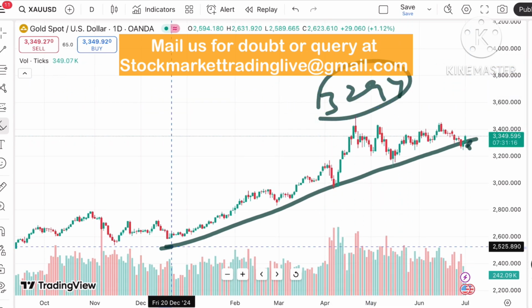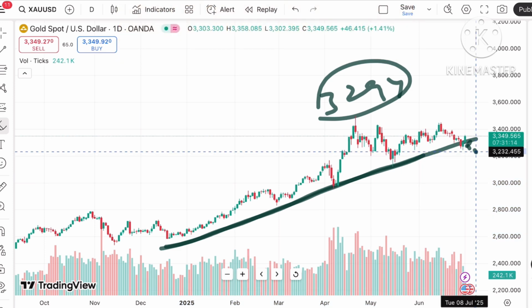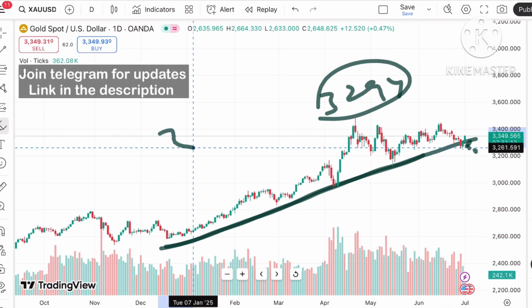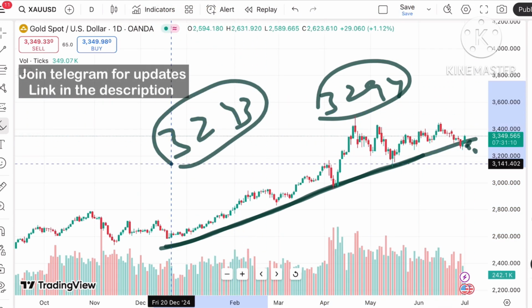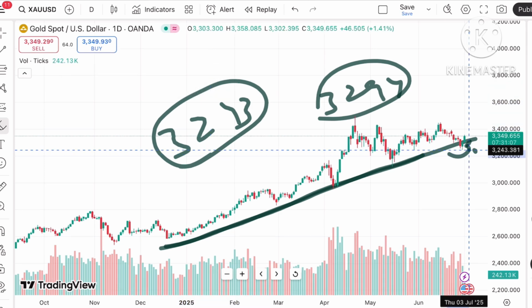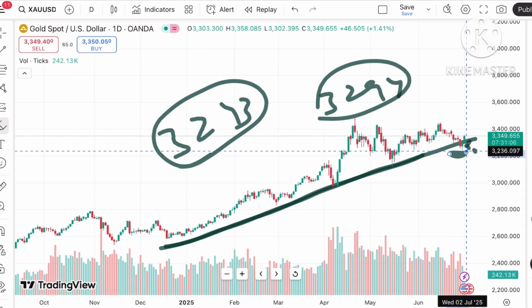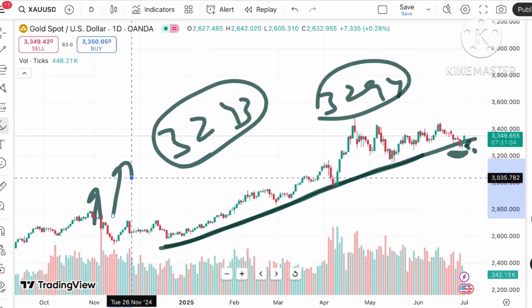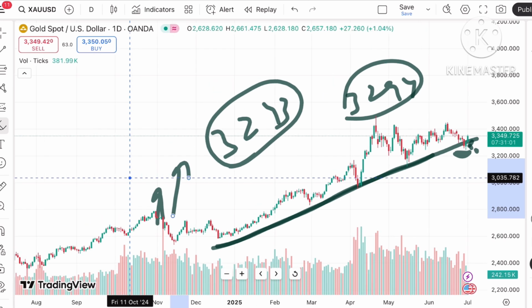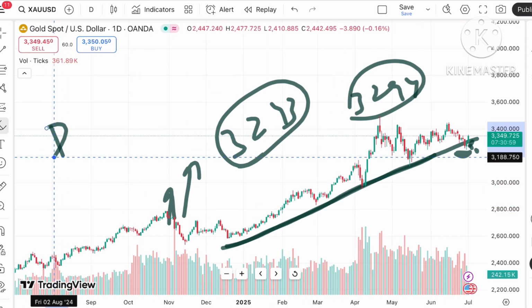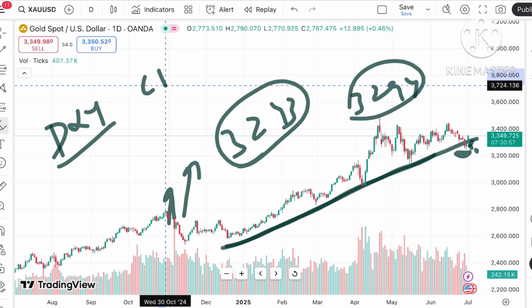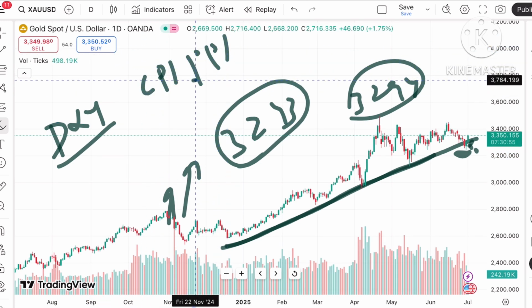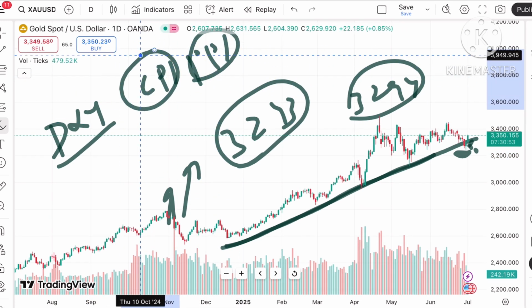It has moved out of this zone and made a low of around $43. Okay, and after that a swing has formed, and for 2 days there is a continuous upside. Why is there a continuous upside? Because a lot of factors depend on the dollar index, CPI data, PPI data. These are the factors on which the price of gold depends.